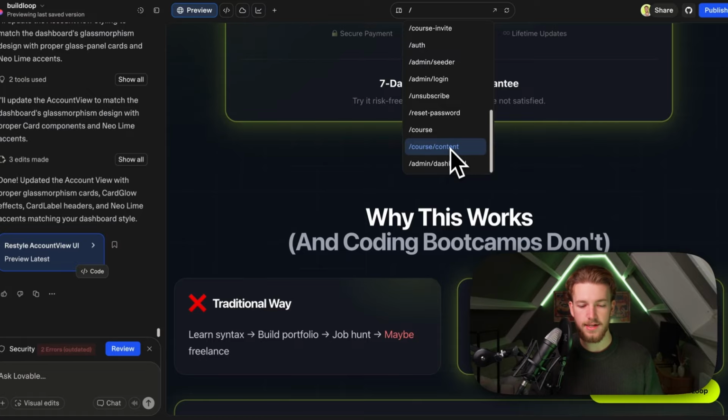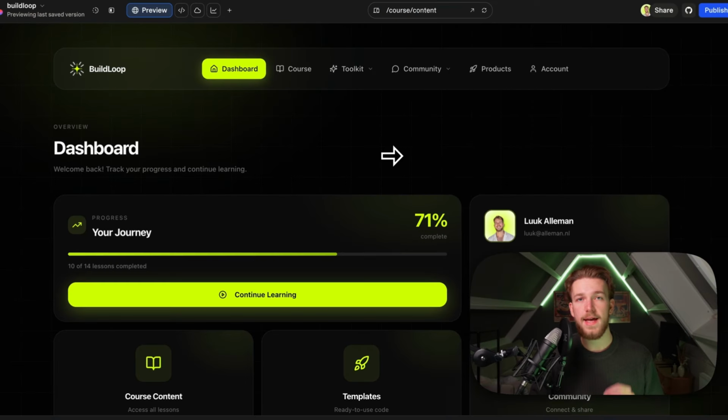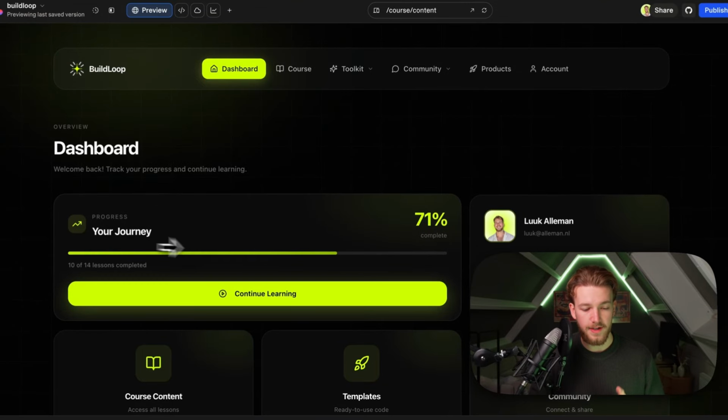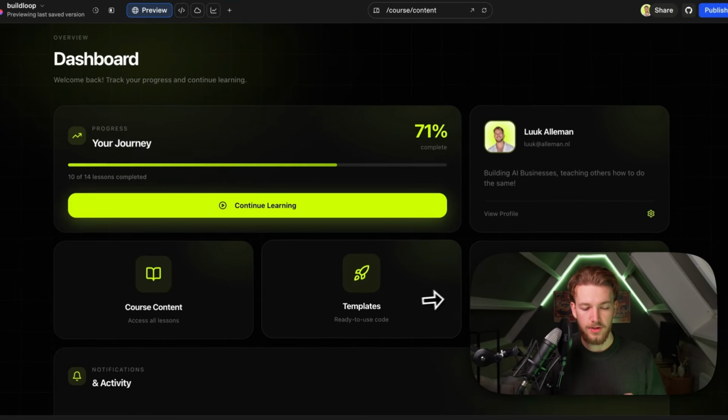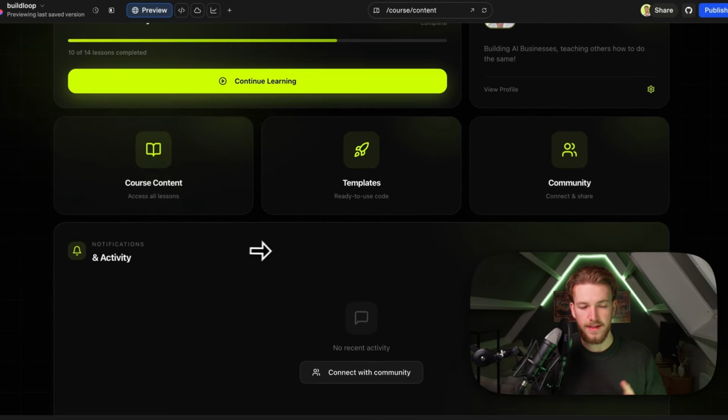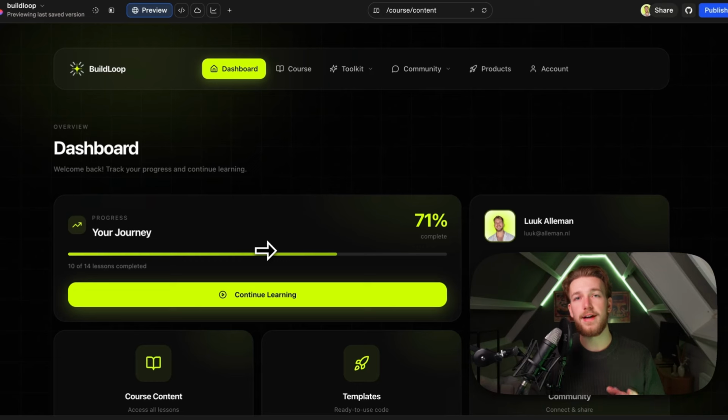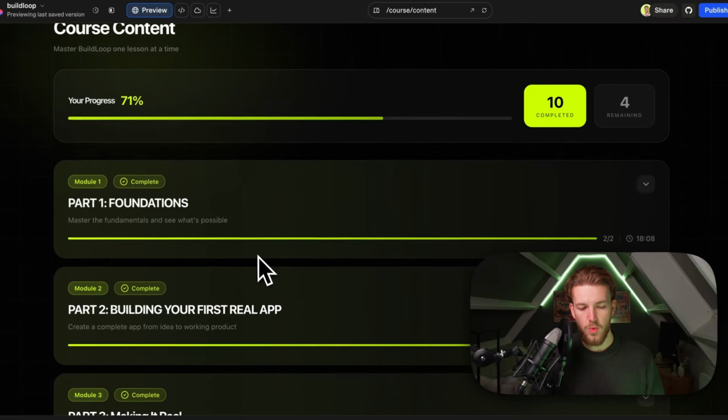So let me go to my course content page. And right here, you need to be logged in to actually see this. This is the interface that all of my members see. So they have their journey, so they can click on continue learning. They have their profile, they can click on community. We have templates, we have activity right here. And this is still fairly simple. But every minute that I show something, it will become more interesting because the features will become more and more advanced. So right here, we have the course where we have all the lessons.